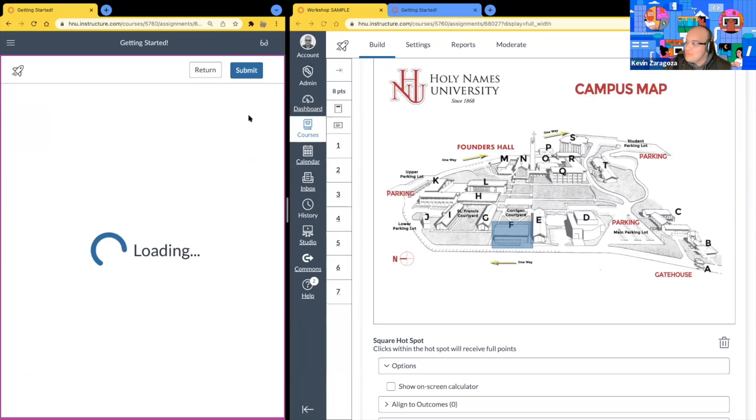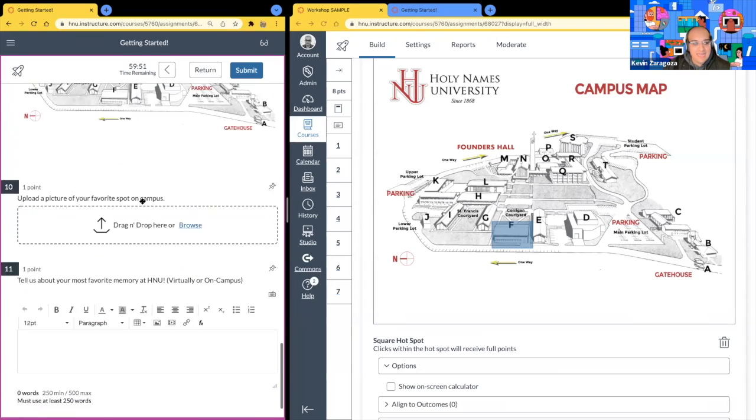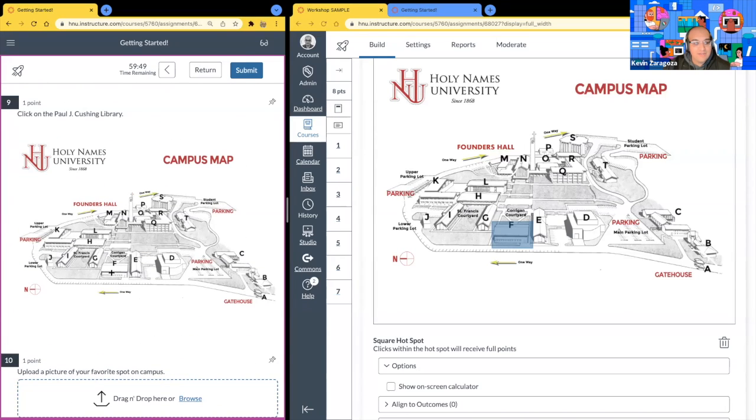The contrast I do not like. If you have an image that has a lot of blue, it might be hard to distinguish. So they'll need to see that blue target to know that they've attempted it. This is what's going to show up once the student submits or clicks on that area that you've specified.